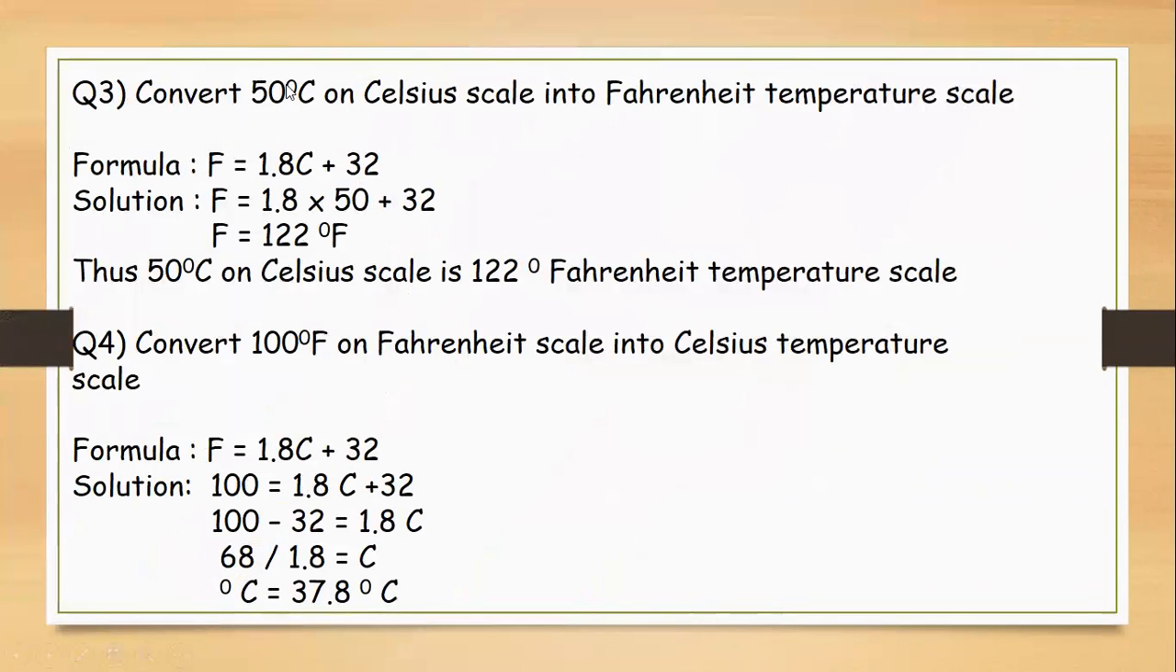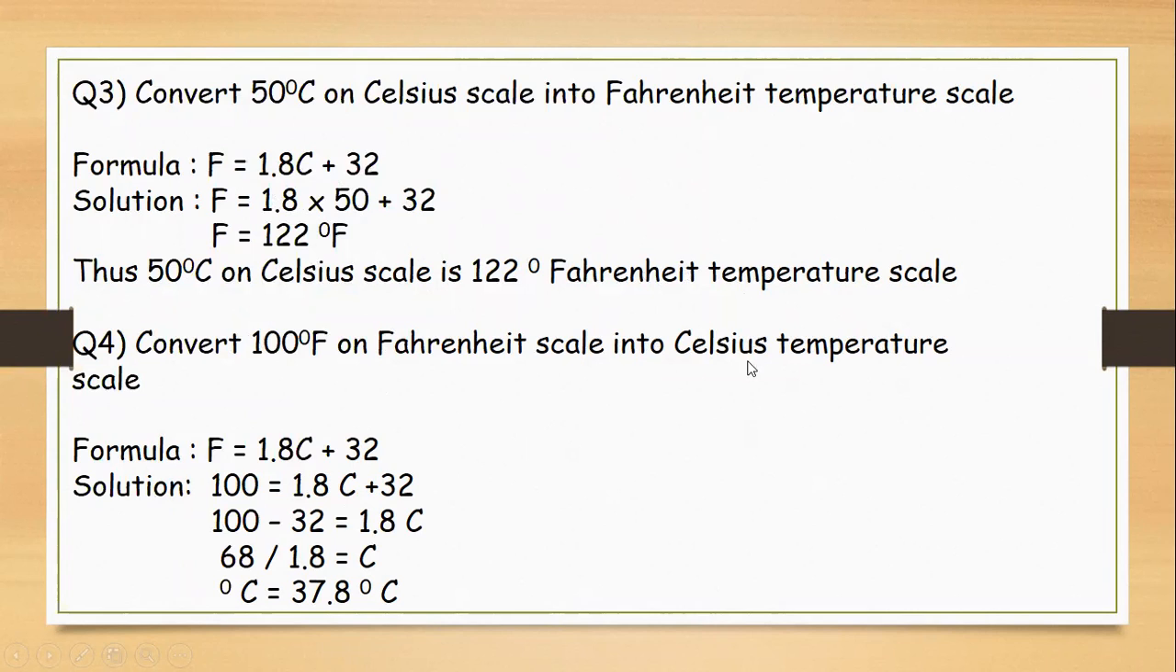Now converting Celsius to Fahrenheit. So for 50 degrees Celsius, the formula will be 9 by 5 C. 9 by 5 is equal to 1.8. So Fahrenheit is equal to 1.8 C plus 32. So 50 Celsius multiplied by 1.8 plus 32 will be 122 degrees Fahrenheit. So 50 degrees Celsius equals 122 on the Fahrenheit scale.